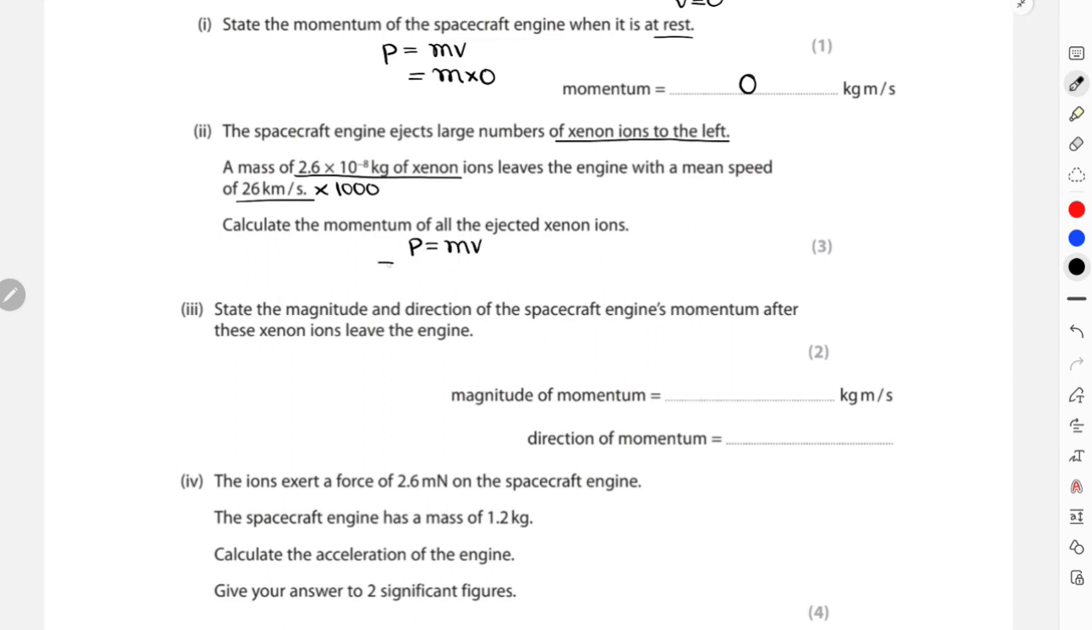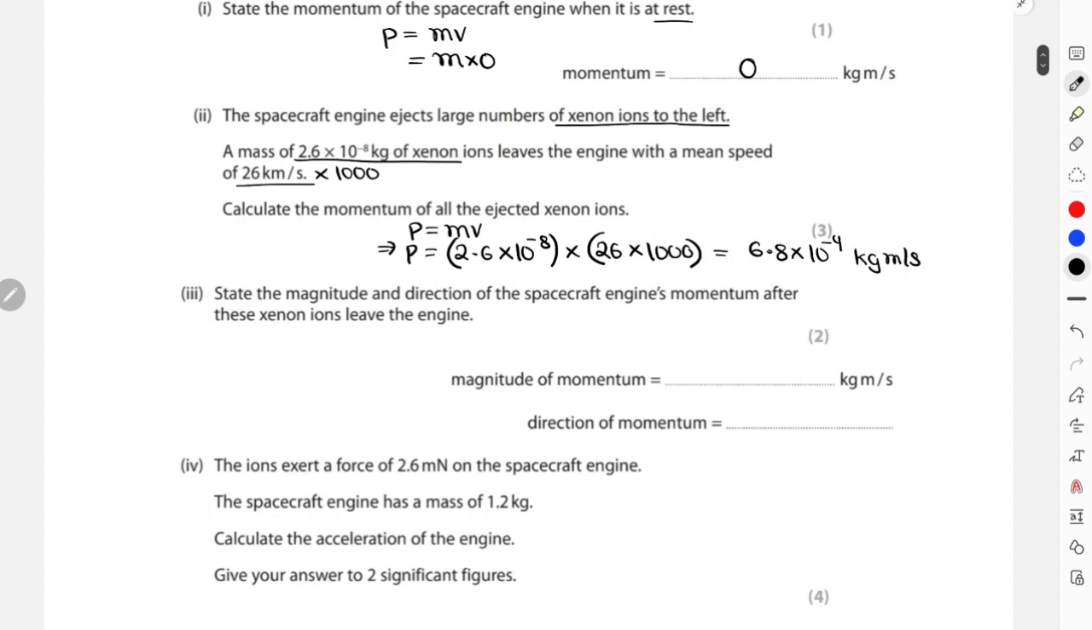P is equal to mv, where momentum is equal to mass, 2.6 multiplied by 10 to the power of -8, multiplied by 26 multiplied by 1000. So if you calculate all of these things together, your final answer should be approximately 6.8 into 10 to the power of -4. 6.8 into 10 power minus 4, obviously in kg meters per second, because I converted the kilometers into meters in this section, right? So your final unit is kg meters per second, not kilometers per second.